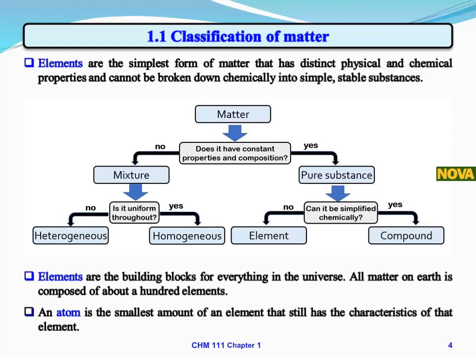If you had a sample of any element, such as iron, and you were able to repeatedly divide the sample in half again and again and again, discarding half of the sample each time, you would eventually reach a point where all you had left was a single particle of iron that could not be divided any further without breaking it into pieces. That would no longer be iron. That smallest iron particle is called an atom. An atom is the smallest amount of an element that still has the characteristics of that element.